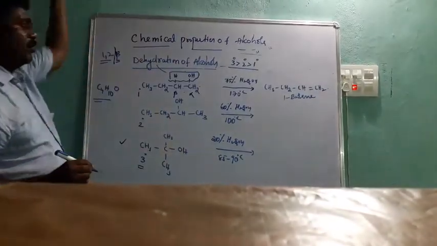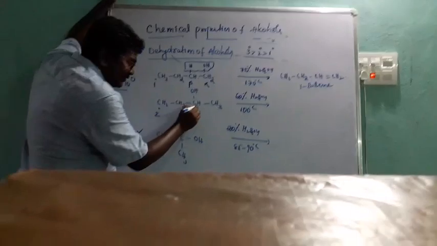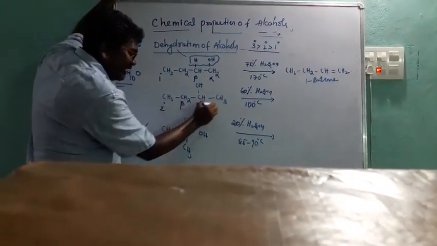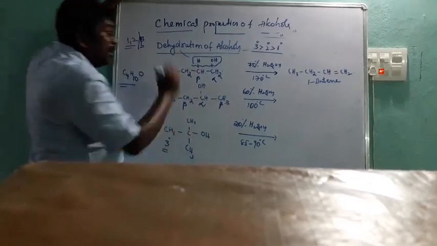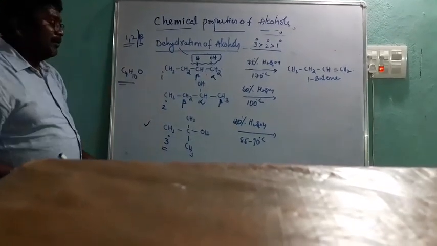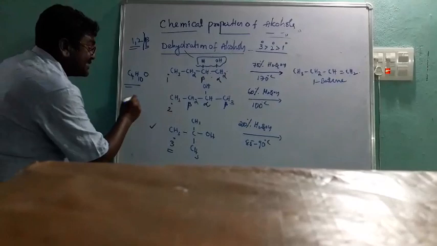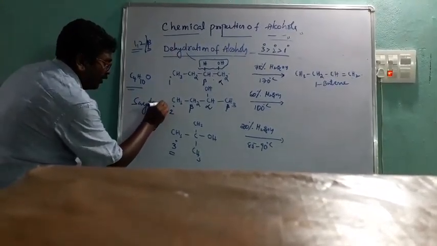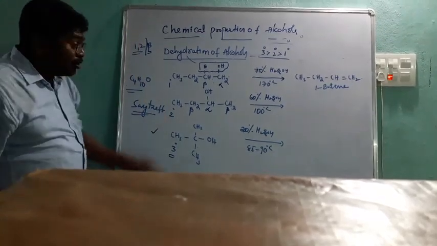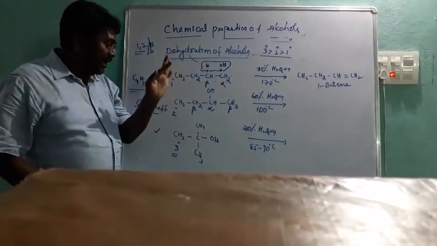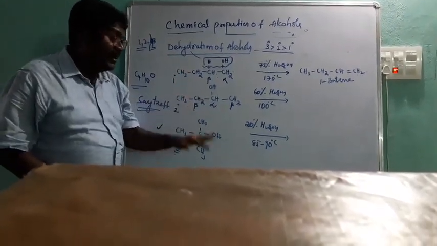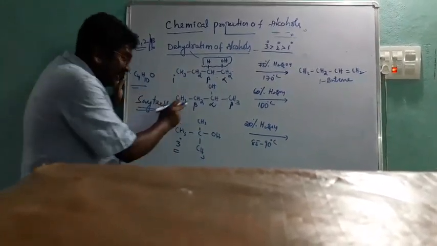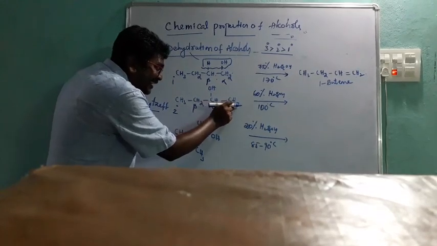Next one, see here. In this case, this is the alpha carbon, this is a beta carbon and this is also a beta carbon. If a compound contains 2 beta carbons, follow Saytzeff's rule. What is Saytzeff's rule? When hydrogen is eliminated from a beta carbon, which carbon contains fewer hydrogens? One contains 2 hydrogens, the other contains 3 hydrogens.